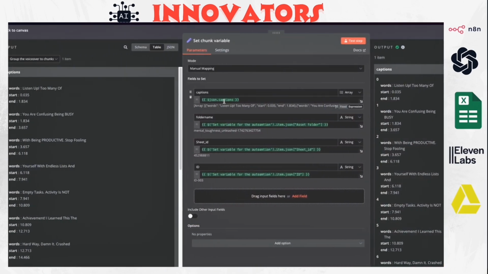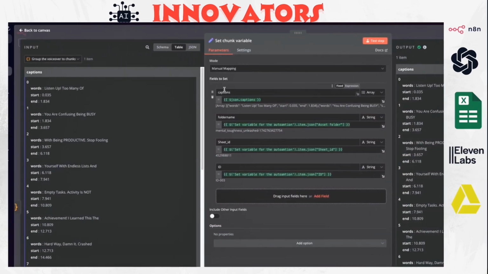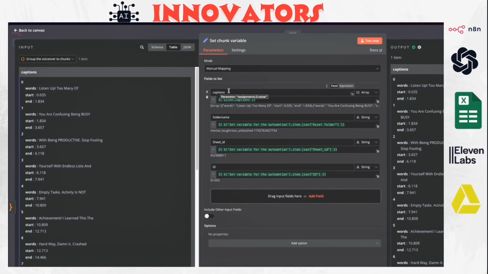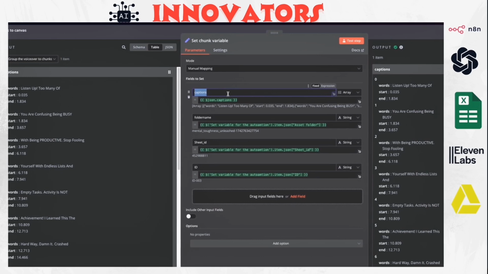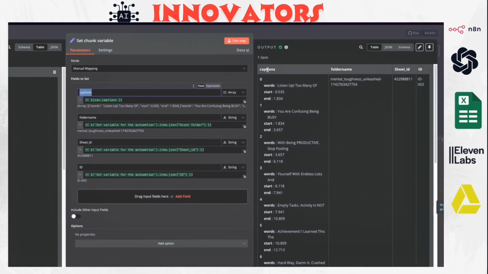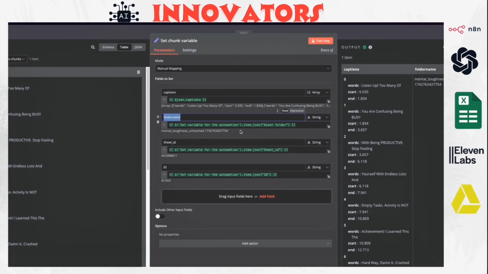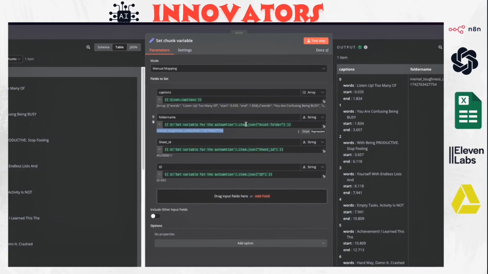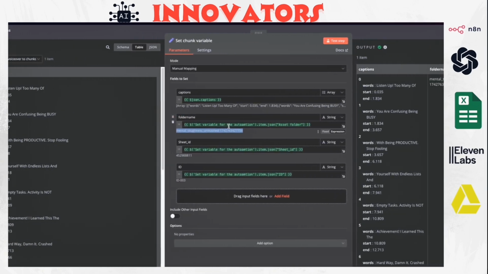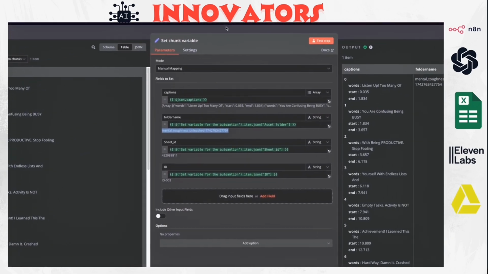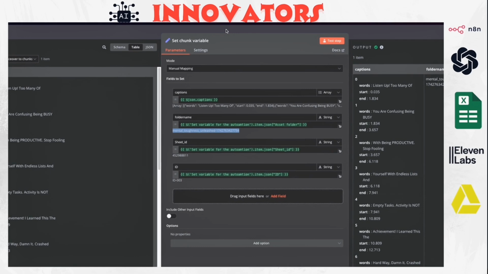And basically this chunk variables node is just another set of variables for the subsequent nodes. So the captions, which is what we got from the function node, and the folder name, the same thing from the variables automation node, the set variables for the automation node, the sheet ID and the ID. So nothing really new, it's just adding these variables again.